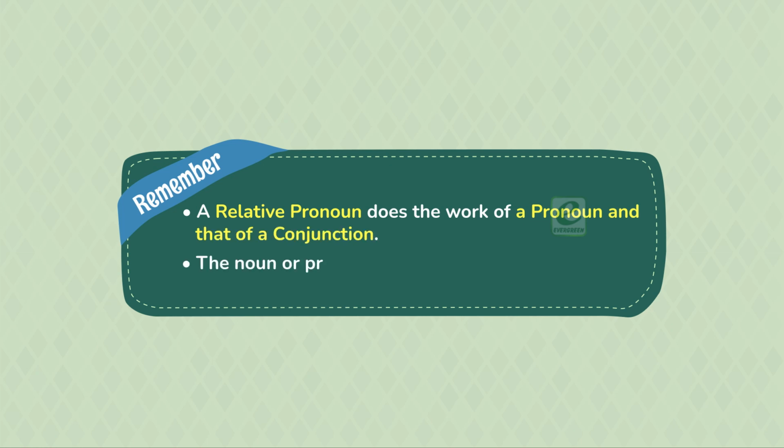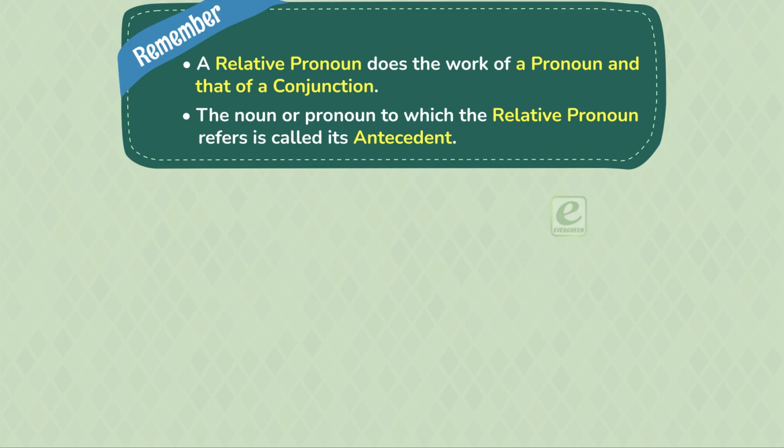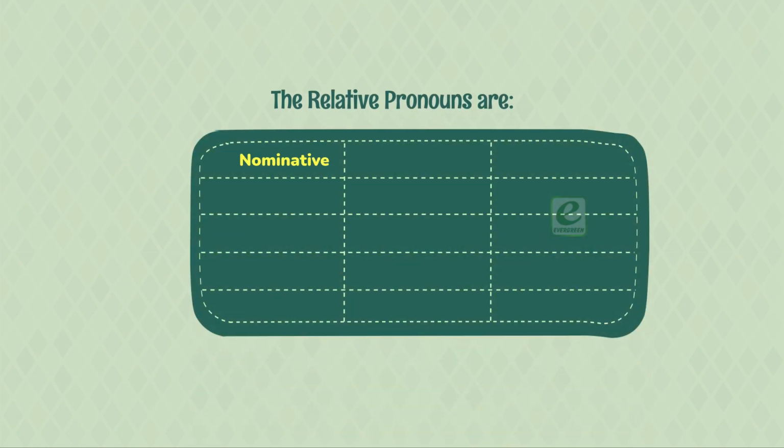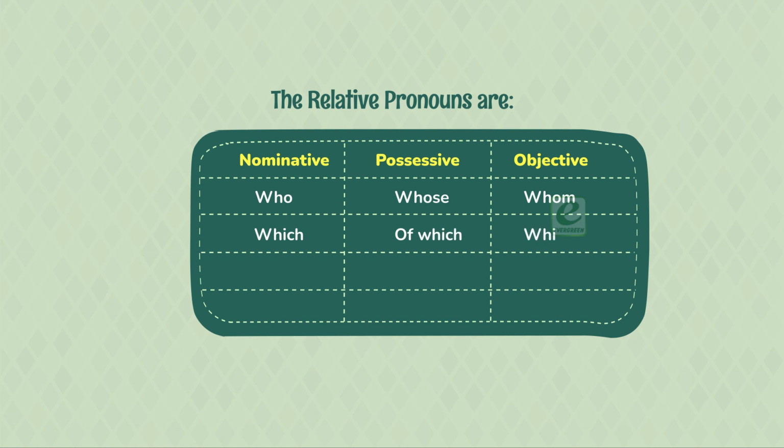The noun or pronoun to which the relative pronoun refers is called its antecedent. The relative pronouns are nominative, possessive, objective: who, whose, whom; which, of which; that, of that; what, of what.